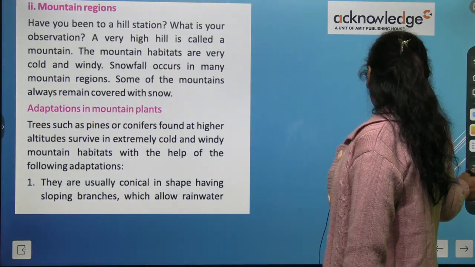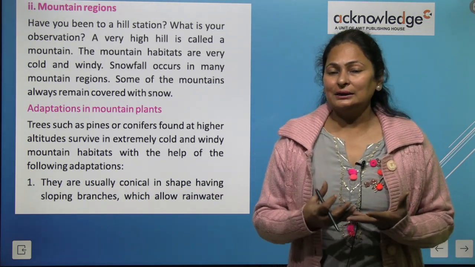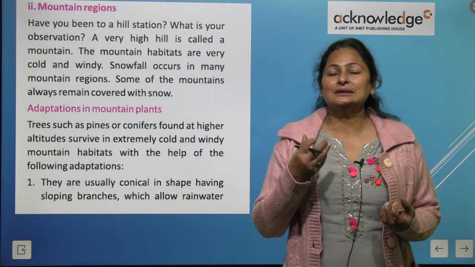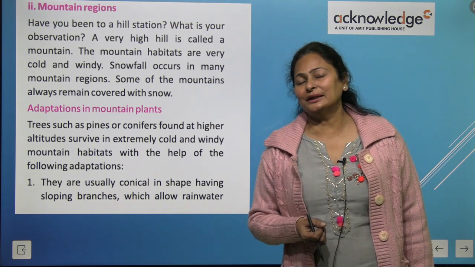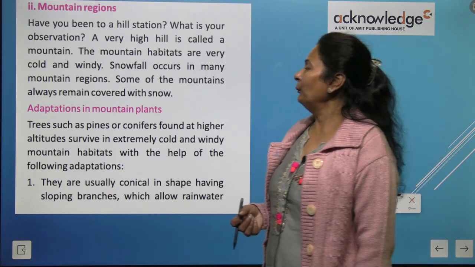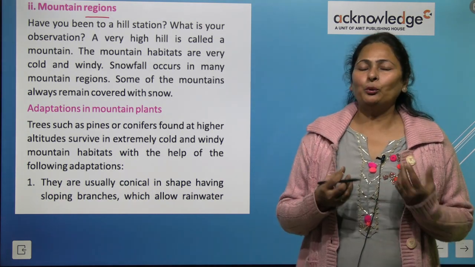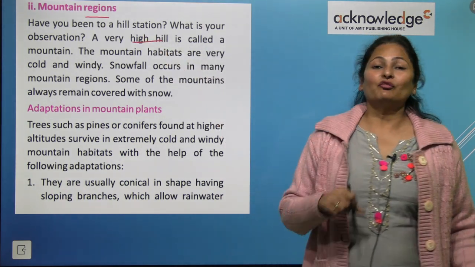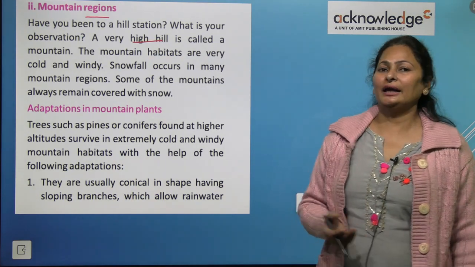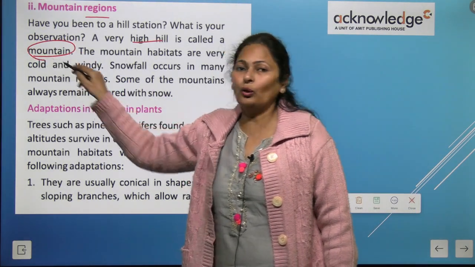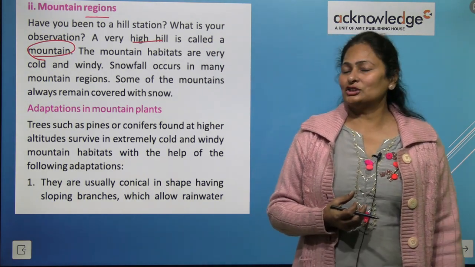Now we will discuss the mountain region, the adaptations found in plants and animals living in mountainous regions. These are the biotic components we are talking about, right? Have you been to a hill station? What is your observation there? You will find very high hills. Hills are smaller compared to mountains. Very high hills are called mountains. Mountains are covered with snow throughout the year.